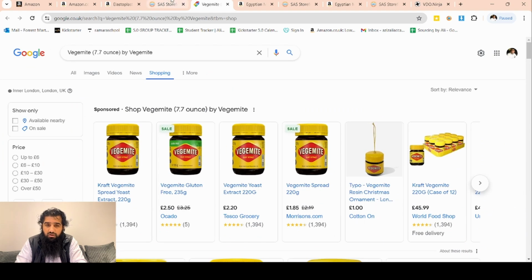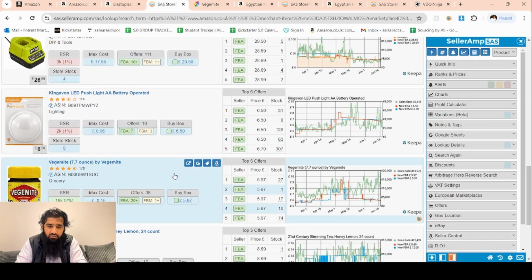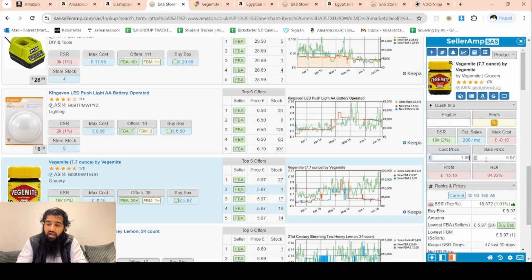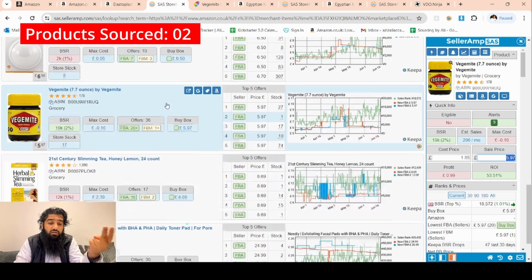Item spread, 220 gram. Item spread. It looks like the same product. So we buy it for 185 and we sell it for 5, 53% straight return on investment. That's great. We found a second product straight away from the second store that we came across.